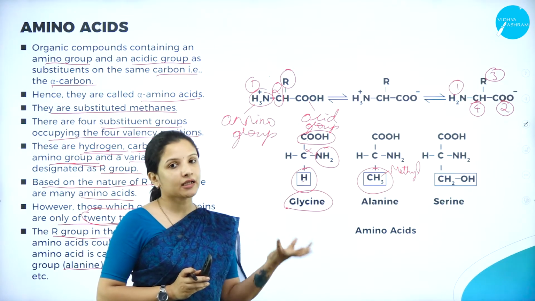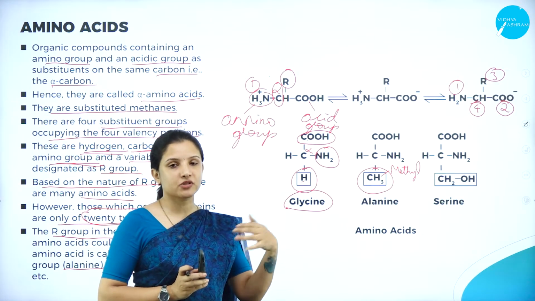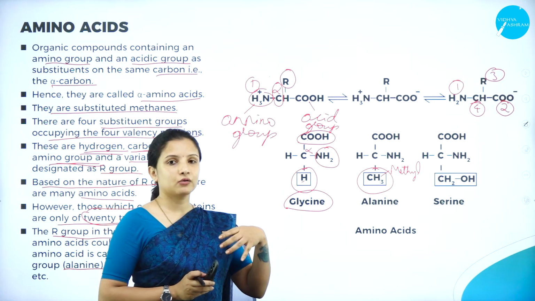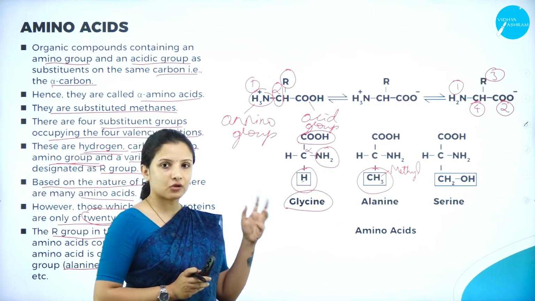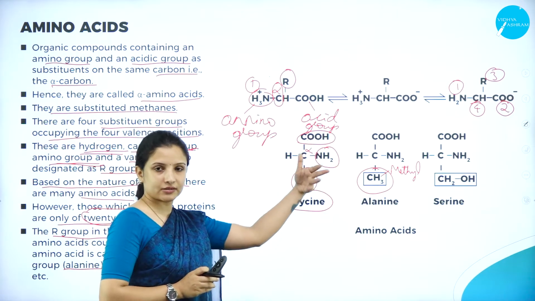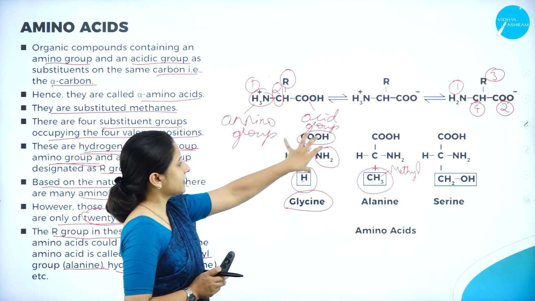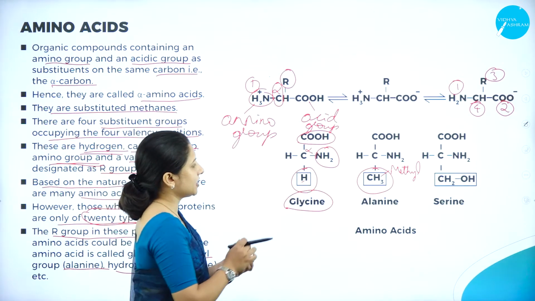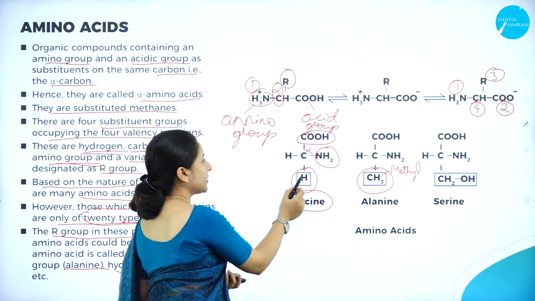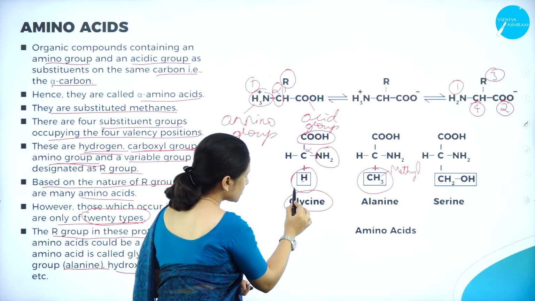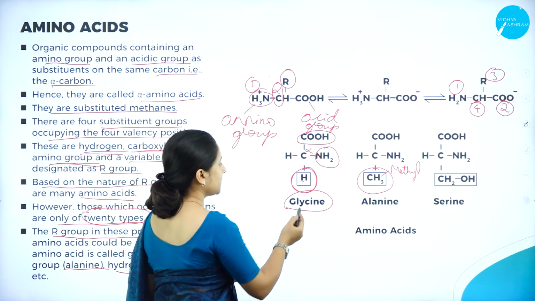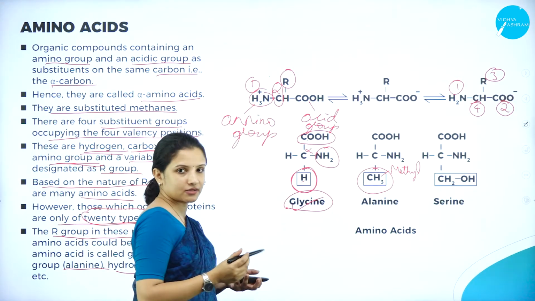I'll grind it, take the extract, everything, and I will subject the extract for analysis. So in the analysis, they will find out that the amino acid is so and so. How will they find out? They will get the structure based on the peaks that are obtained in the spectroscopy. Now they will see in this particular region, that is this R region. If hydrogen is attached, or if it is made up of hydrogen atom, then it is a glycine. The amino acid is a glycine.